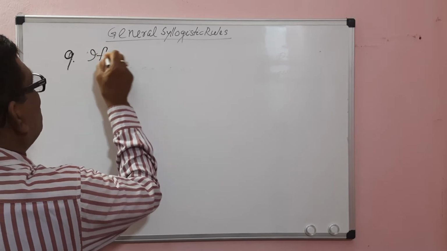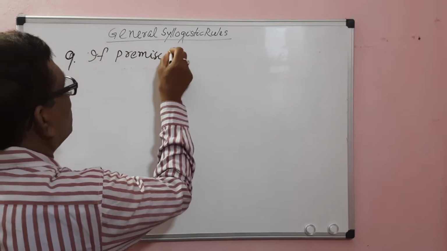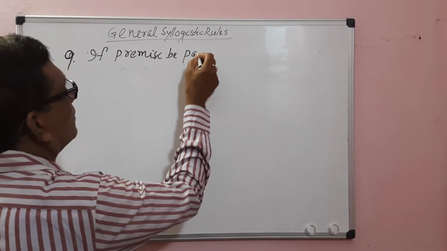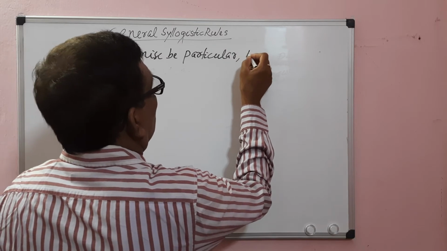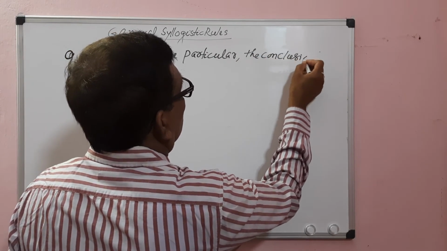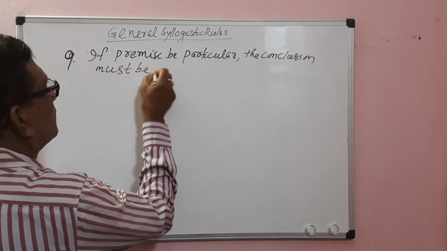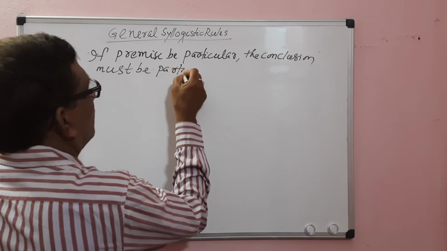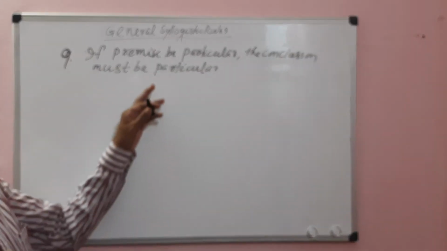If one premise be particular, the conclusion must be particular.